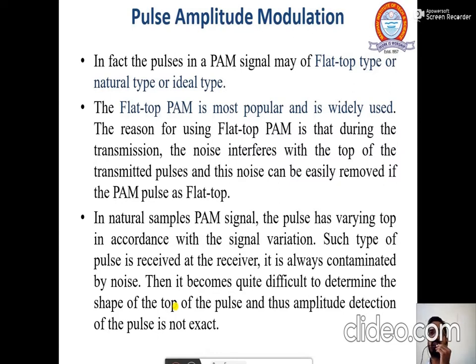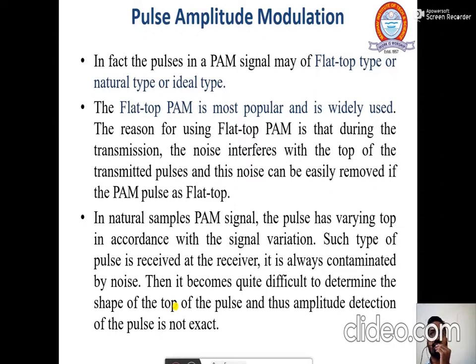So, first the theory. In fact, the pulses in a pulse amplitude modulated signal may be of flat top type, natural type, or ideal type. You have all gone through sampling, and I have also told you during the practical class that sampling is of three types: flat top sampling, natural sampling and ideal sampling.